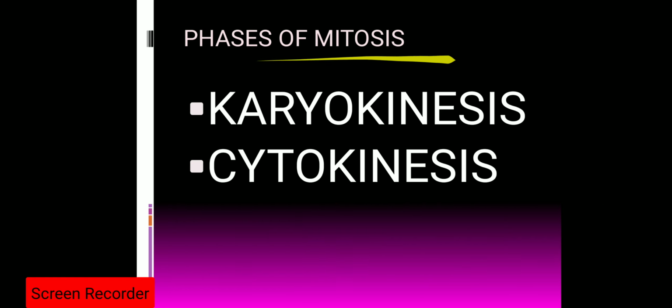Mitosis is divided into two phases. The first phase is karyokinesis and the second phase is the